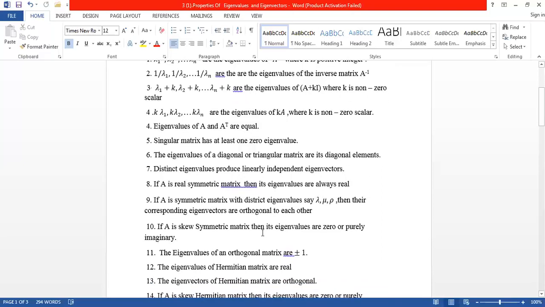Next property, if A is a skew symmetric matrix, then its eigenvalues are 0 or purely imaginary. This is important. Next, the eigenvalues of an orthogonal matrix are plus or minus 1. This property is also important.